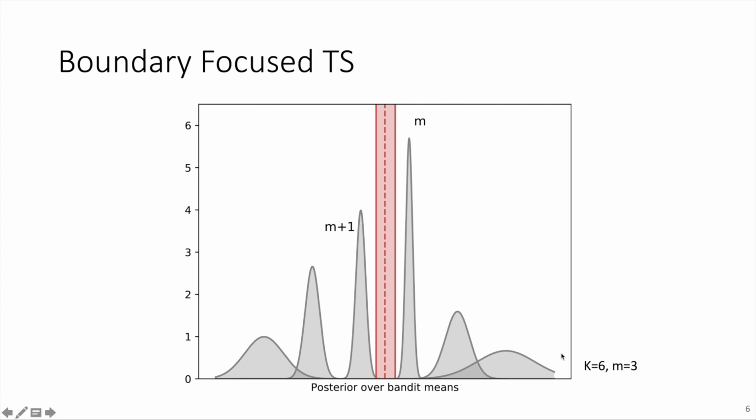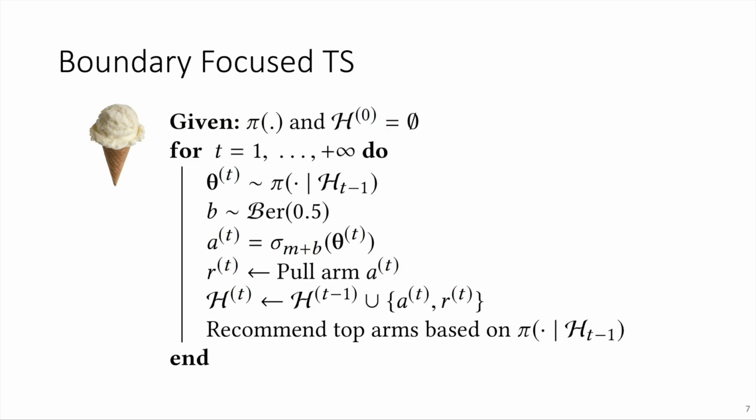So as we want to identify these arms and be as certain as possible about it, basically we need to focus on the decision boundary that we have here between M+1 and M. This decision boundary is what we should focus on. This is the intuition behind our algorithm.